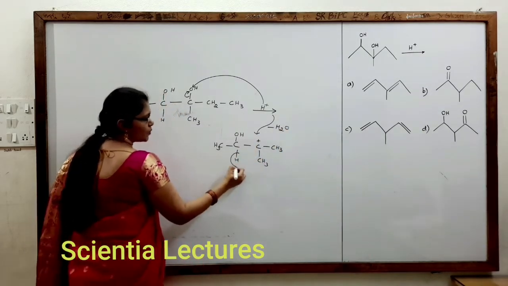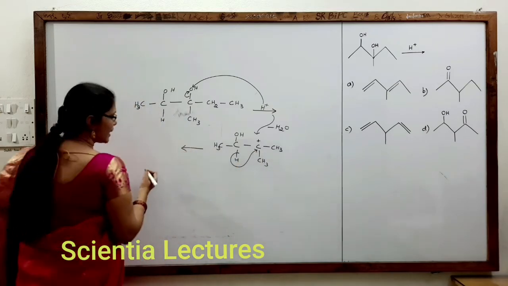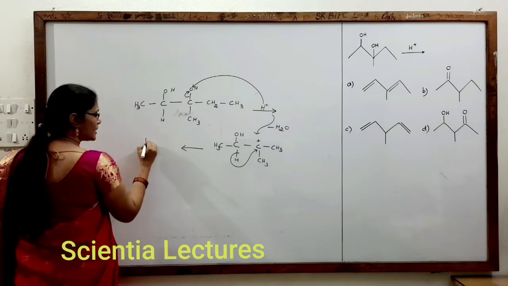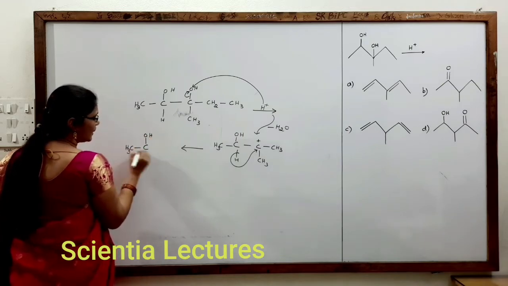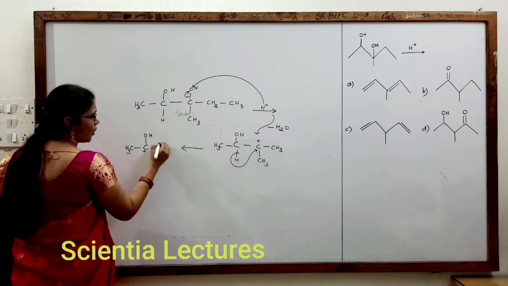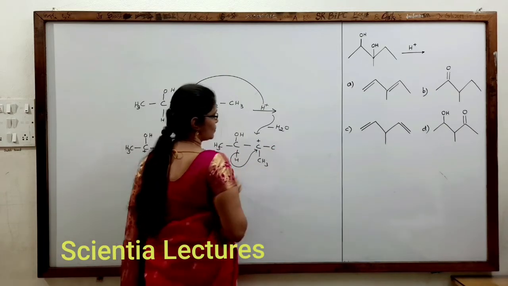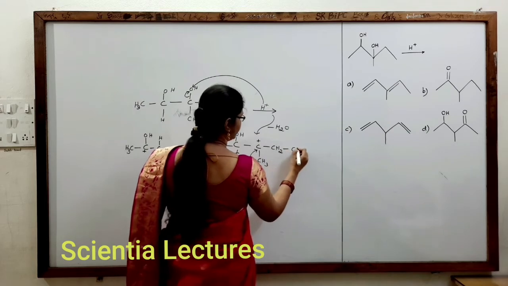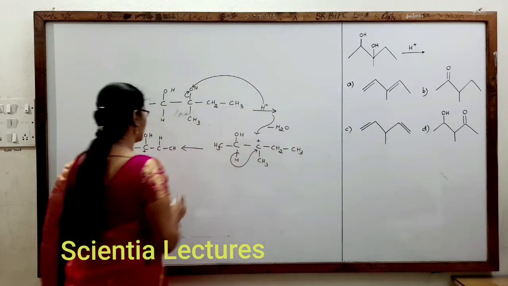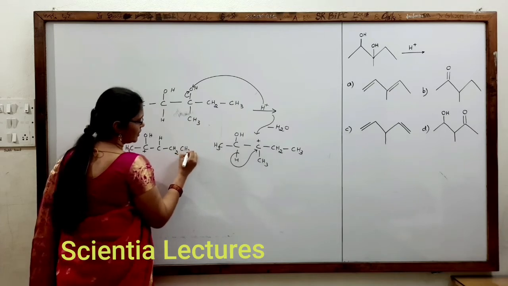Here, what kind of shift does it undergo? A hydride shift. When it undergoes the hydride shift, what will we get? C, OH, CH3, with a positive charge here, then H, CH3, and here we have CH2, CH3 bonded to it.